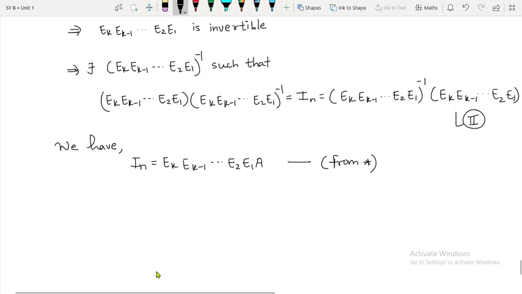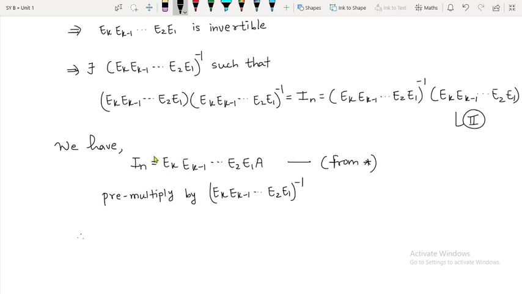Okay, so I'll say pre-multiply by this, E_k minus 1 so on E2 E1 inverse. Therefore what you are going to get now, this matrix multiplied by the identity matrix, you are going to get the same matrix back. Therefore this E_k minus 1 continued E2 E1 inverse will be equal to what?